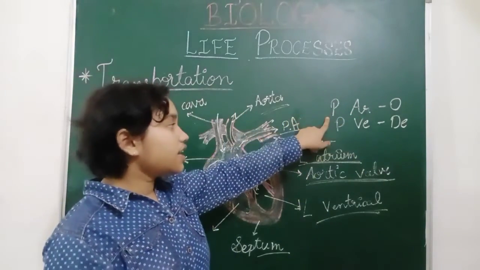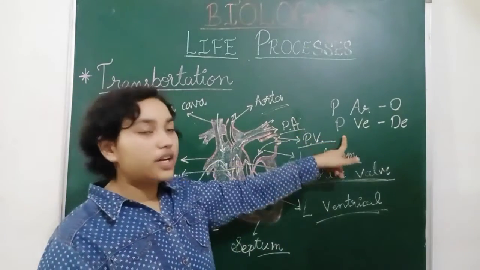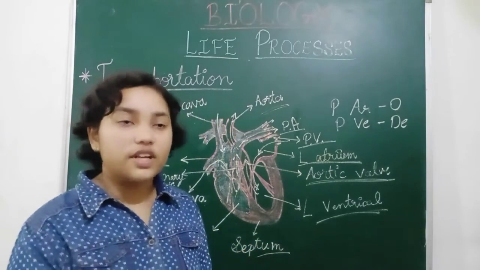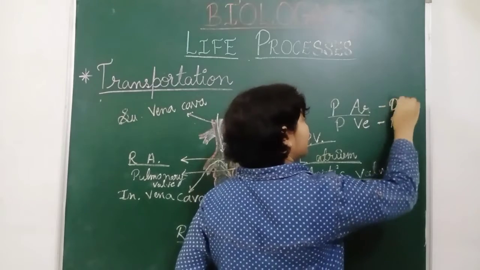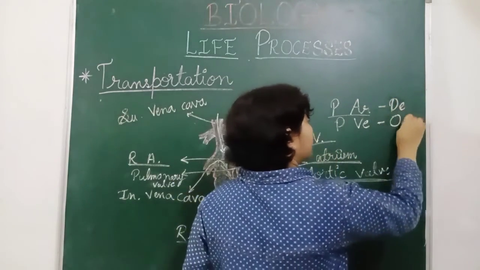The pulmonary artery is the largest artery, and the pulmonary vein is the largest vein. They are carrying just the opposite. The pulmonary artery is carrying deoxygenated blood and the pulmonary vein is carrying oxygenated blood.